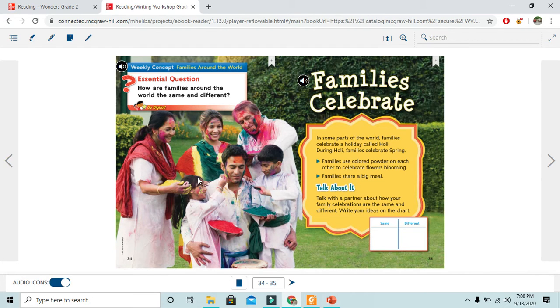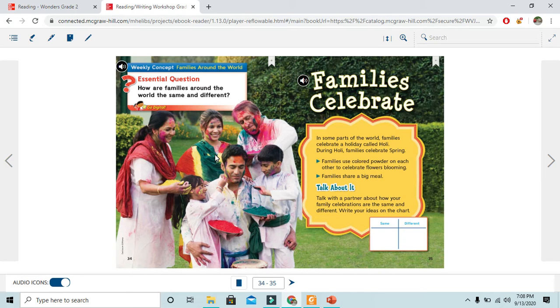Look at the picture here. Here we have a family. Yes, an Indian family. They have a celebration or they have a holiday. It is Holi. Why do they celebrate Holi? It's a kind of spring celebration. They are celebrating the spring season.